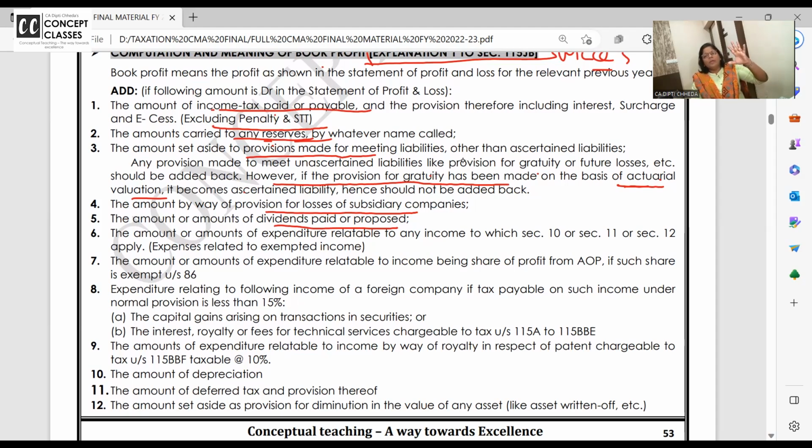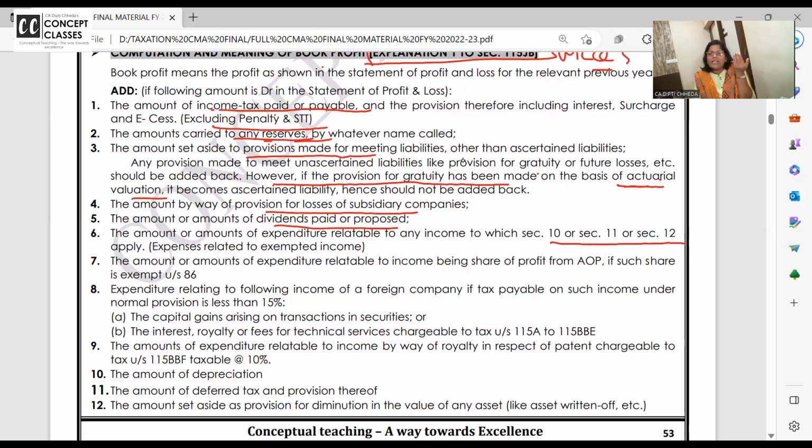Okay, take this home. Ma'am, remaining profit we are holding in the form of reserves. Today's class is all khichdi. You should recollect your law knowledge for reserves and companies. In fact, I started the class with types of companies, what you study in law. You should know your accounting background clearly and income tax. Amount or amount of expenditure related to income which is exempt under section 10, 11, 12. A lot of incomes are exempt under section 10. Agricultural income.